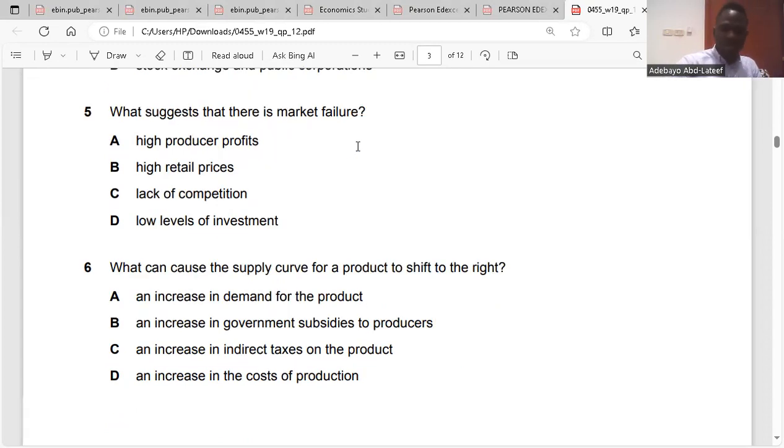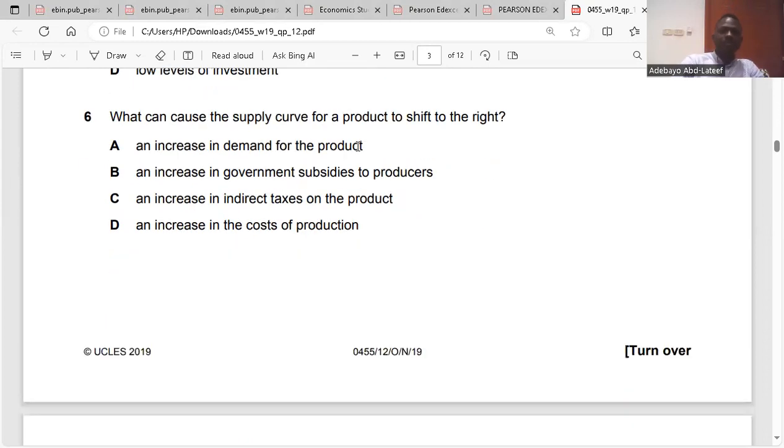Question 6. They said, what can cause the supply curve for a product to shift to the right? If the supply curve is going to shift to the right, it means that there's an increase in the quantity supplied due to increase in output. So that means the supply curve is shifting from S to S1. So that means an increase in output, logically.